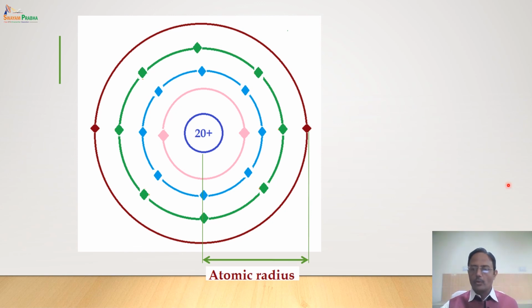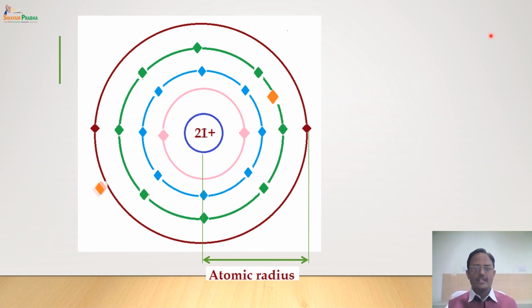Now when we go to scandium, one electron is added, but that electron is not added to the fourth shell, it is added to the third shell, the 3d subshell. And the nuclear charge increases by 1 unit. Now nuclear charge is increased, force of attraction of the nucleus increases, and as a result the atomic radius is expected to decrease, and that is what is happening.